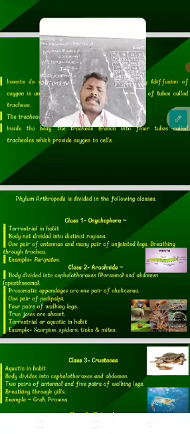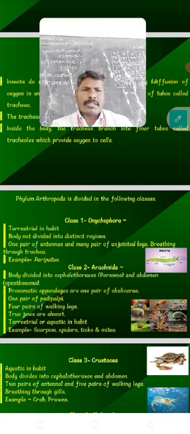Next, the phylum Arthropoda is divided into the following classes. There are 6 classes: Onychophora, Arachnida, Crustacea, Chilopoda, Diplopoda, and Insecta or Hexapoda. The first class is Onychophora. They are terrestrial animals. The body is not divided into distinct regions. One pair of antennae is present, and many pairs of unjointed legs are present. A good example is Peripatus. Breathing is through the trachea.